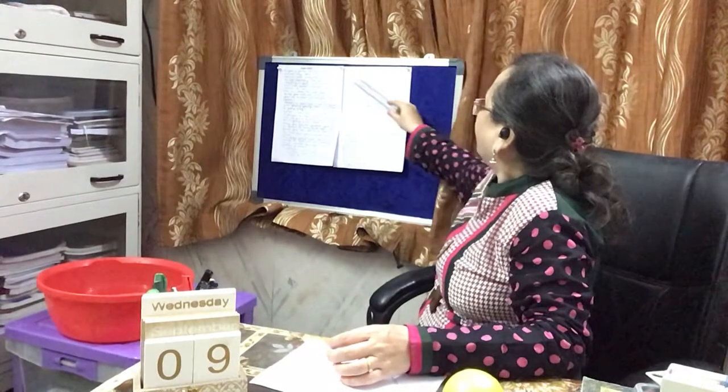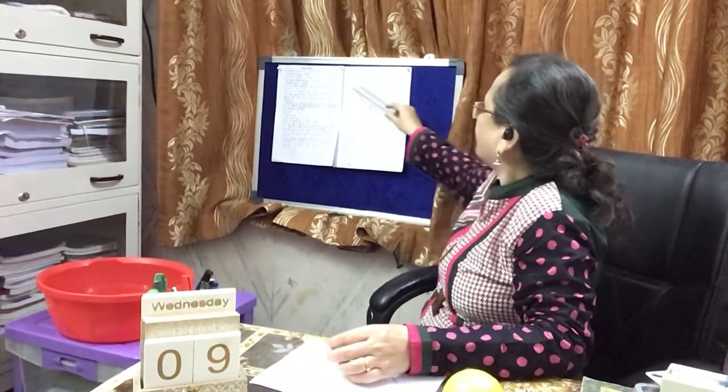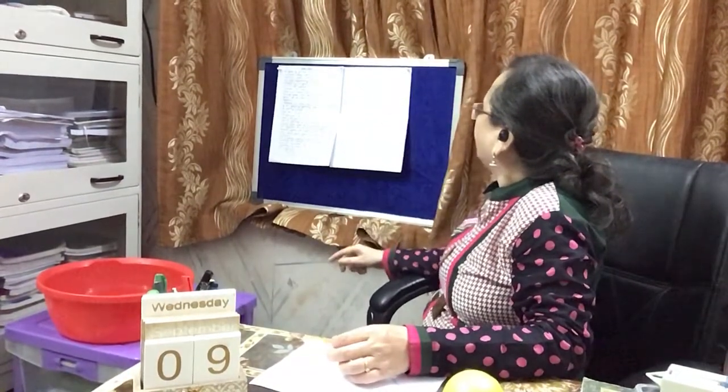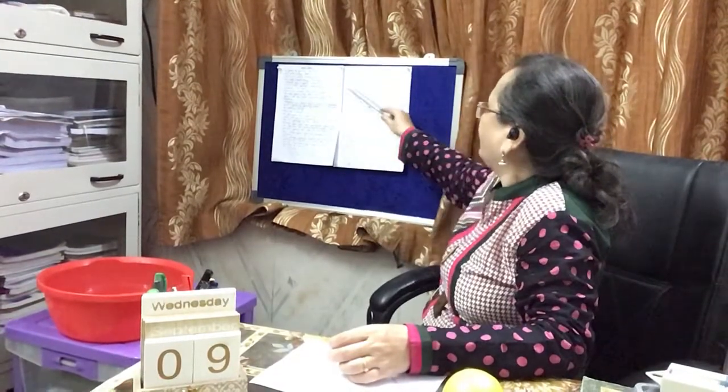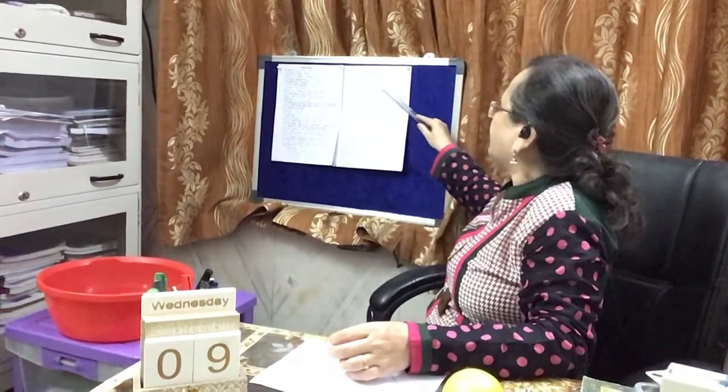So here we have learned about free fall. For calculating the motion of an object thrown upwards, the acceleration is negative, in the direction opposite to the velocity, and it is taken to be minus g. The magnitude of g is the same, but the velocity of the object decreases because of this negative acceleration.